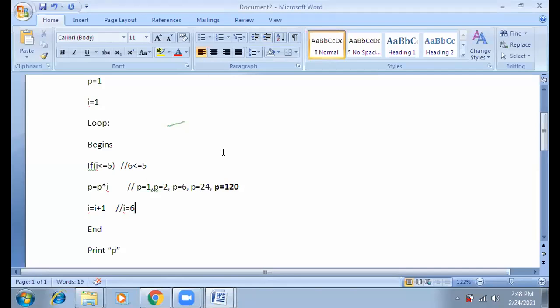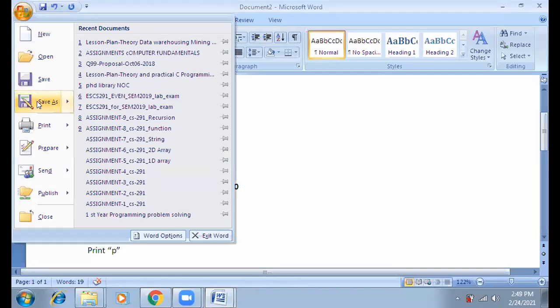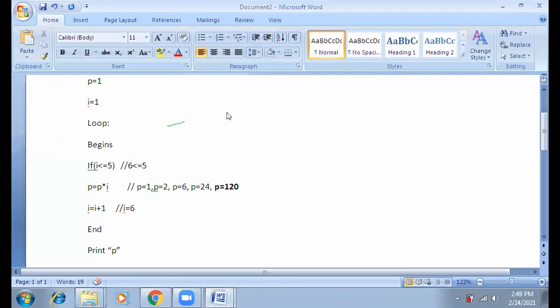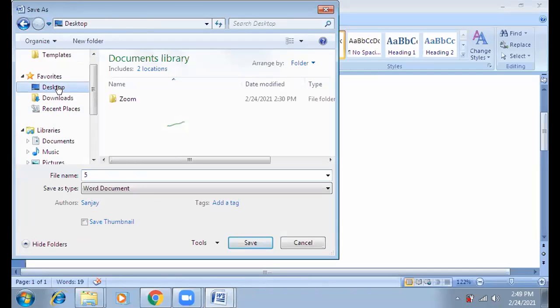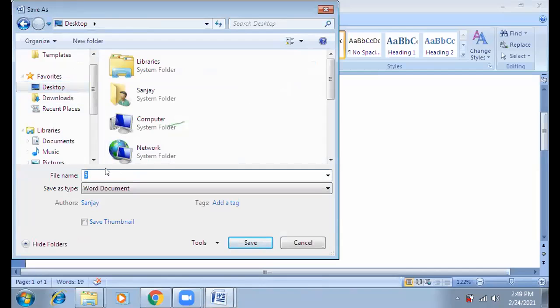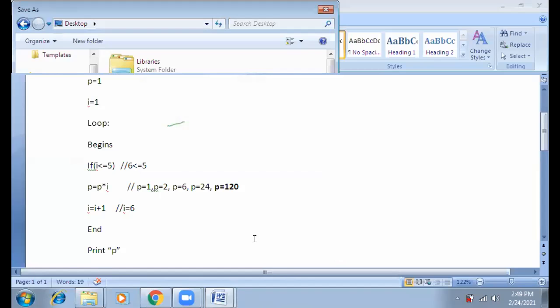First, tell me if anyone has any problem regarding the factorial of a number. Do you understand it? If anyone has any problem, first let it be cleared. Let this factorial of a number be clear first. Have you understood it? If anyone has any problem, you can tell me.